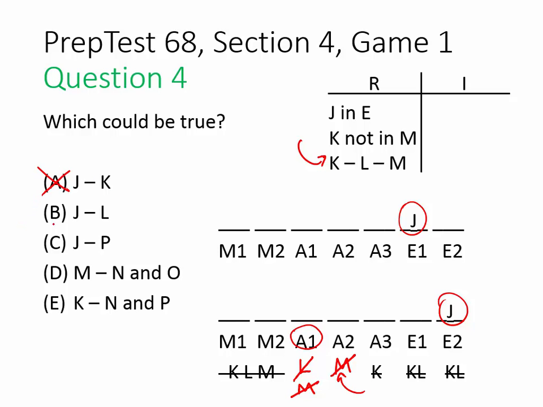What about J before L? Well, the only place J could come before L would be right here, and that would not allow M to follow L. So that can't be true.